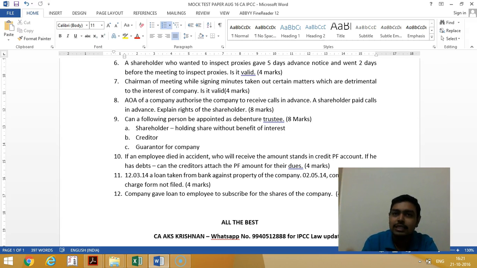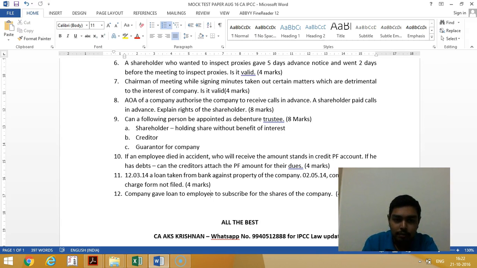Now they have exceeded the 30 days, but there is a 270 days grace period given for filing the form, okay, by paying additional fees. So if they are able to file it within 270 days, there is no penalty as such, only additional fees they have to pay. Within 30 days no additional fees, only normal fees. Beyond 30 days up to 270 days additional fees has to be paid.